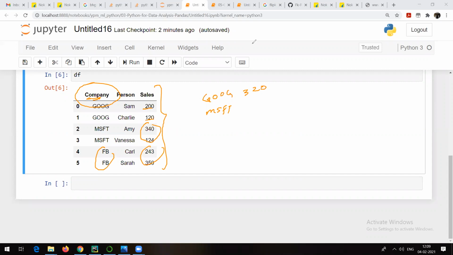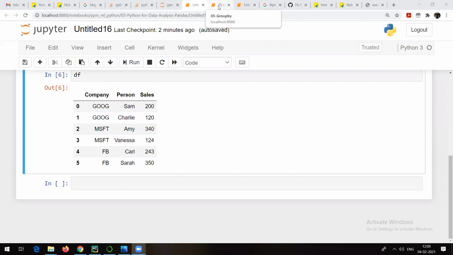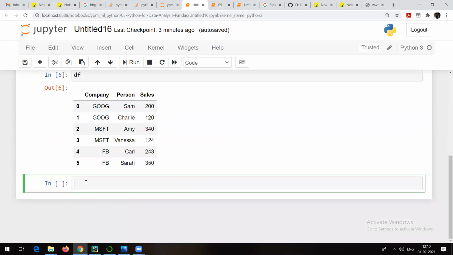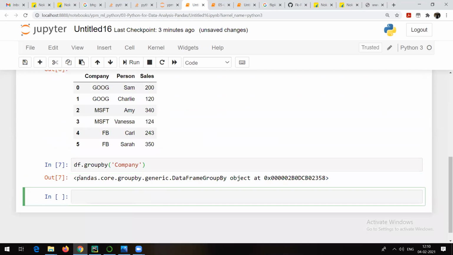So like this we can do with the help of the group by method which is available in pandas. Let's do that. What I am going to do is use the df.groupby method, and then I want to group by which column? I am going to give that column. I want to group by company. So this is the object which is going to be created here: df.groupby of company. If I run it, you'll see that it's an object of the pandas type, a GroupBy object.